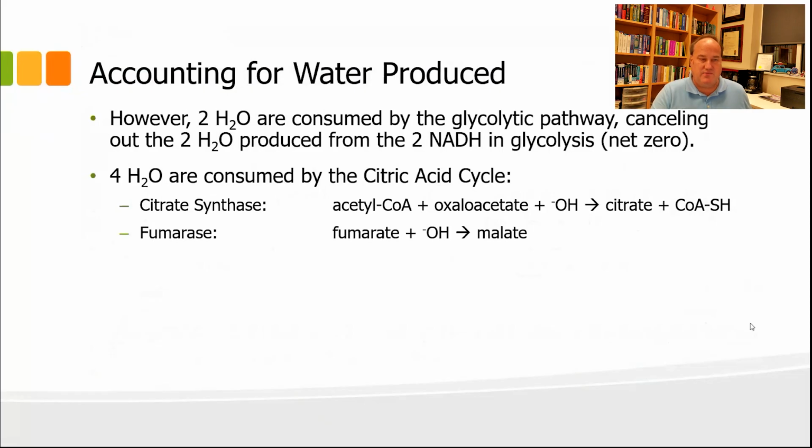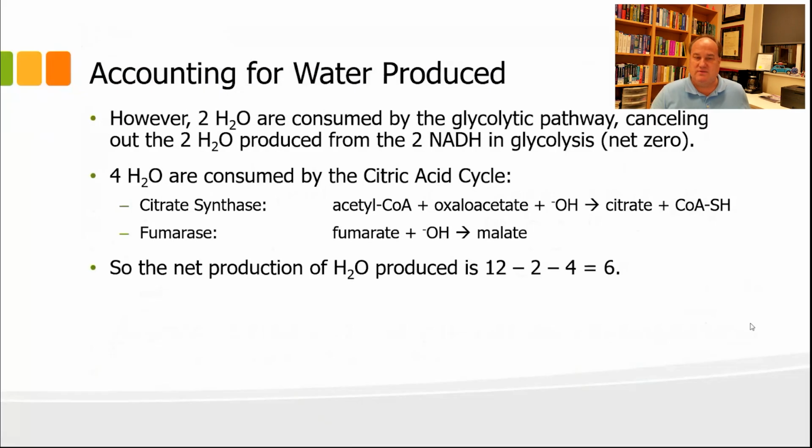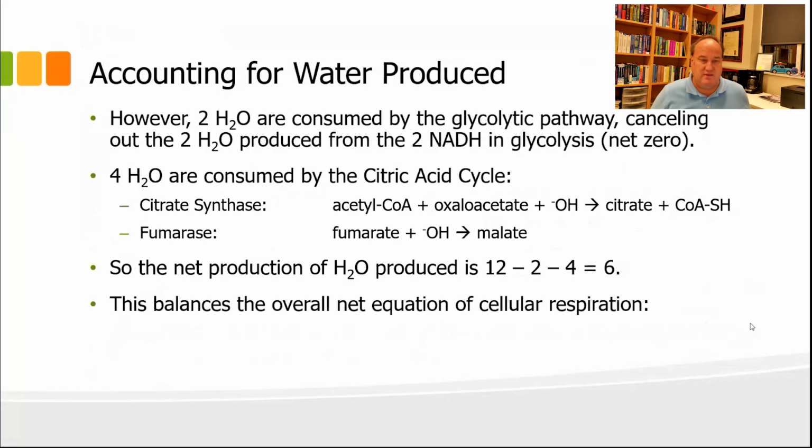And then fumarase combines fumarate with water to produce malate. Essentially, that water is added across the double bond of fumarate to hydroxylate it and produce malate. And so that accounts for 4 waters. So 2 and 4 is 6, and so 12 minus 2 minus 4 gives us 6 water molecules that are produced. And so this balances our overall net equation perfectly with all of our reactions.